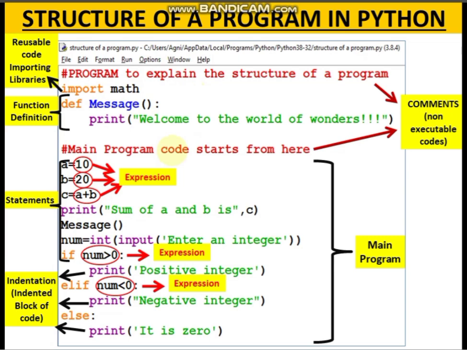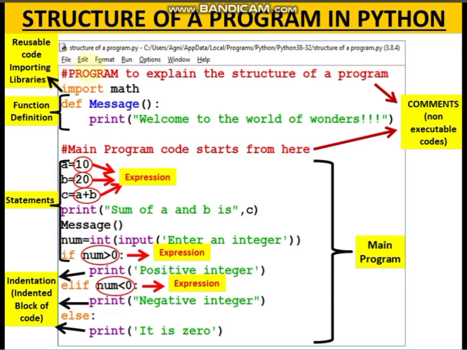Now this is what the structure of a program looks like. This is a comment, with the hash symbol: program to explain the structure of a program. Comments are non-executable code. These are not executed. They are just for the user's or programmer's convenience.